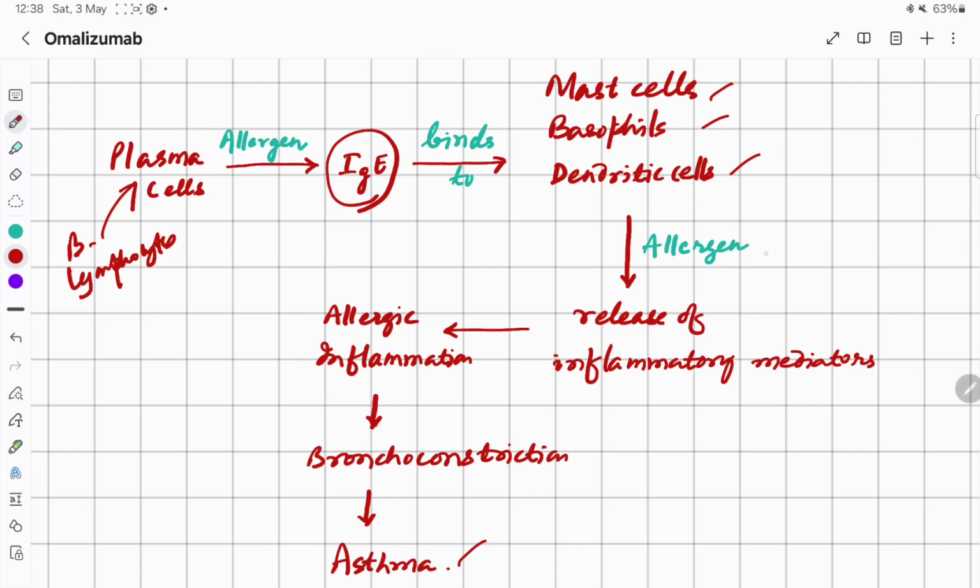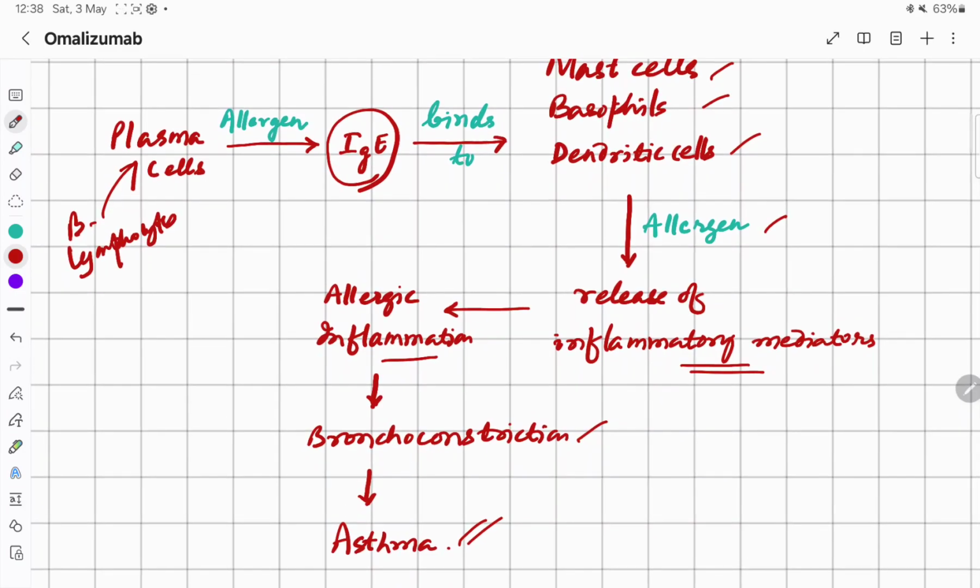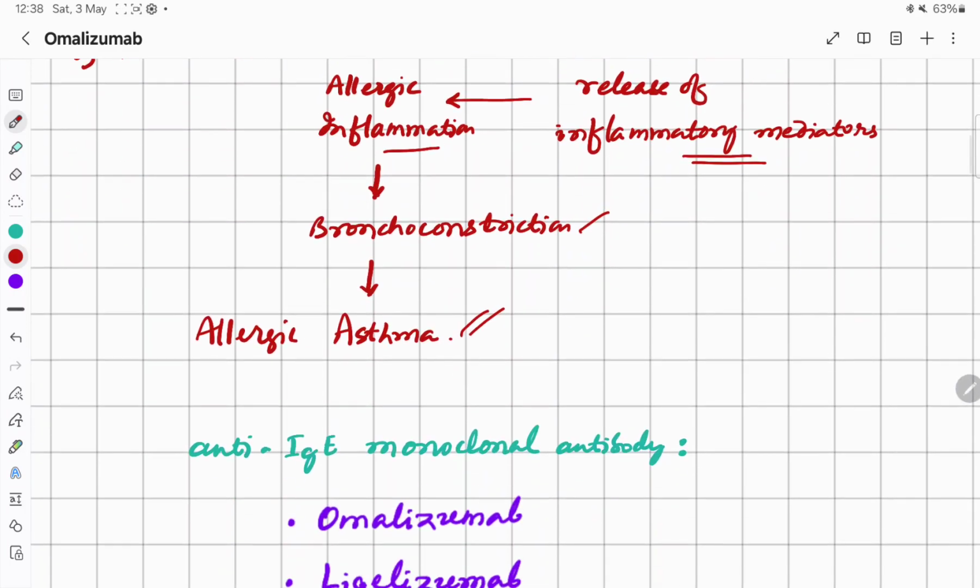And in the presence of the allergen, they will release inflammatory mediators which cause allergic inflammation and bronchoconstriction, and that leads to asthma. So this immunoglobulin E has a role in allergic asthma.